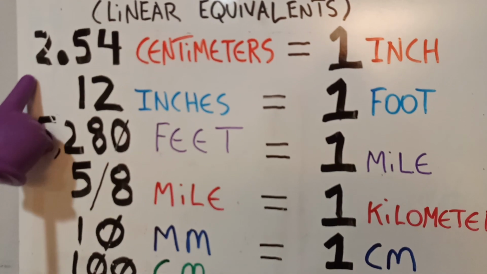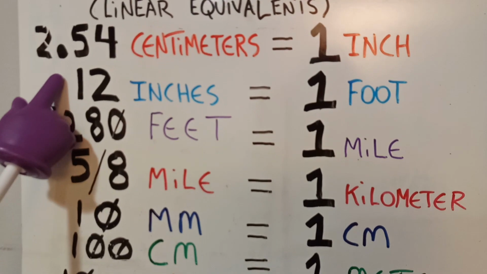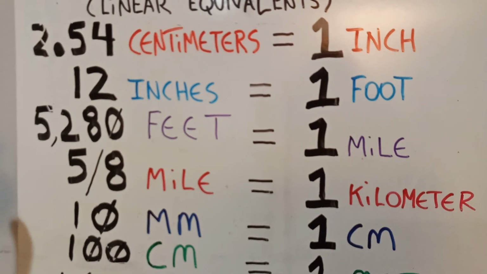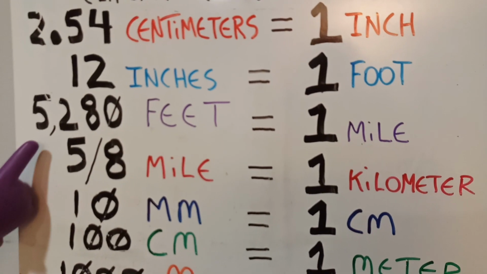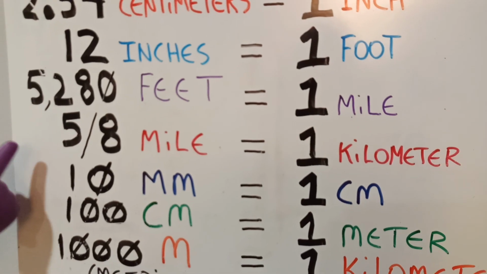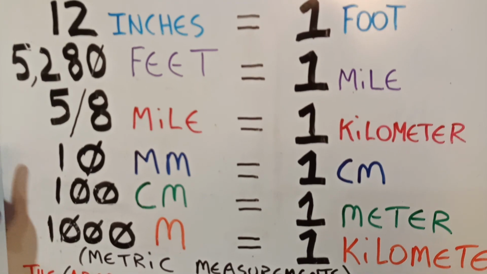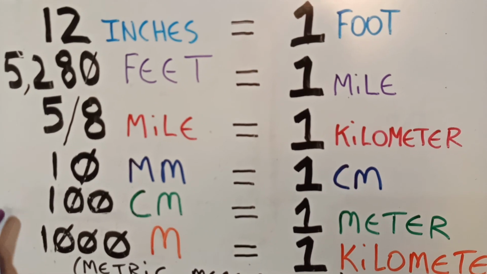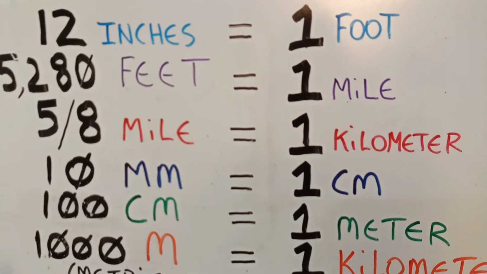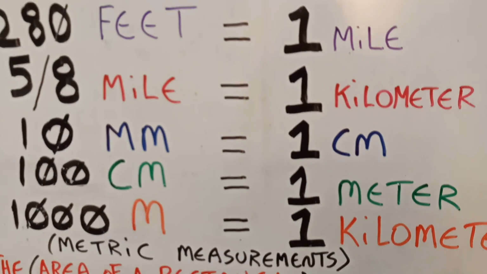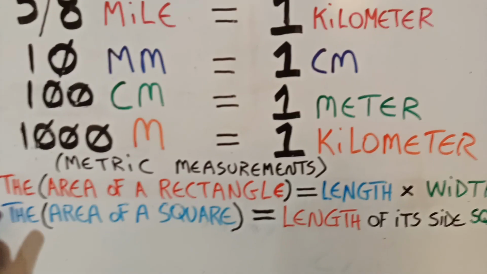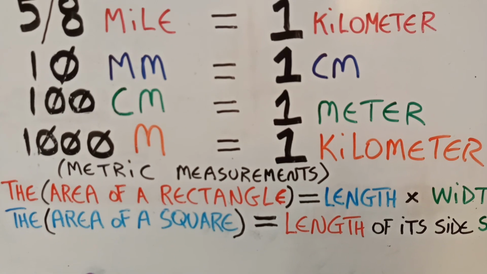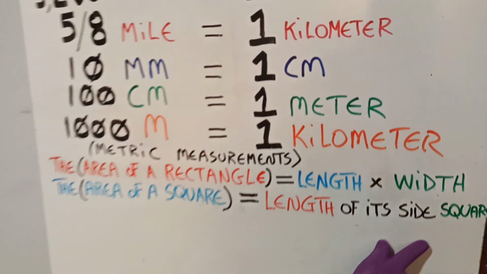2.54 centimeters equals 1 inch. 12 inches equals 1 foot. 5,280 feet equals 1 mile. 5/8 of a mile equals 1 kilometer. 10 millimeters equals 1 centimeter. 100 centimeters equals 1 meter. 1,000 meters equals 1 kilometer. Now, that was the metric measurements. The area of a rectangle equals length times width. The area of a square equals length of its side squared.